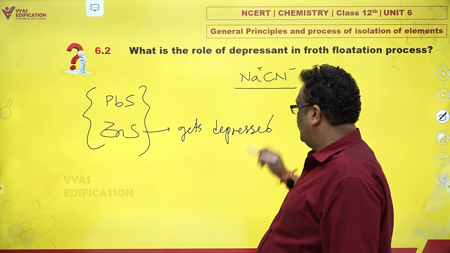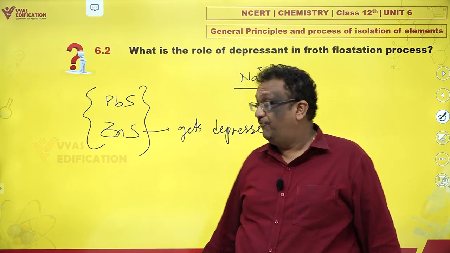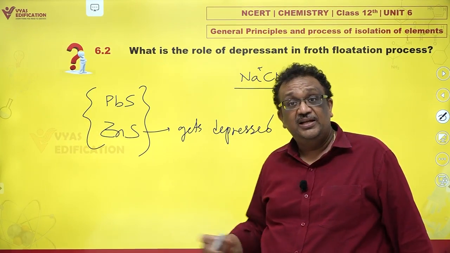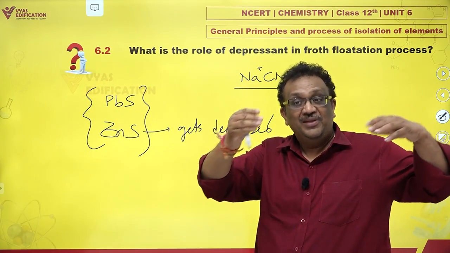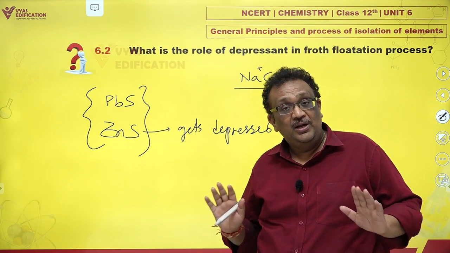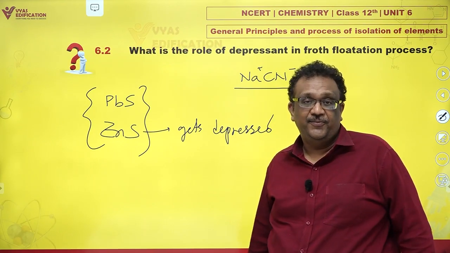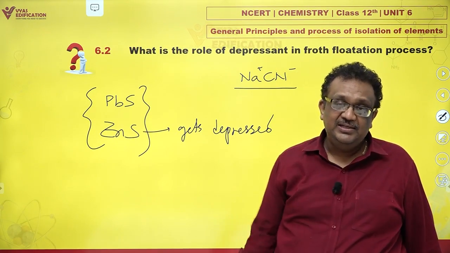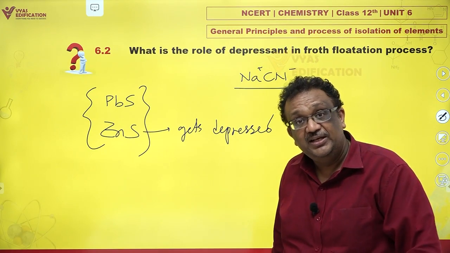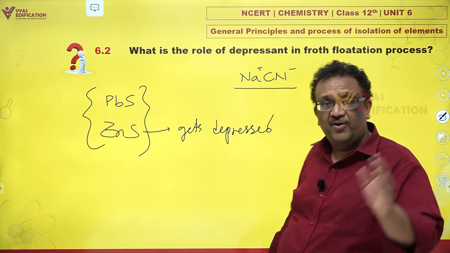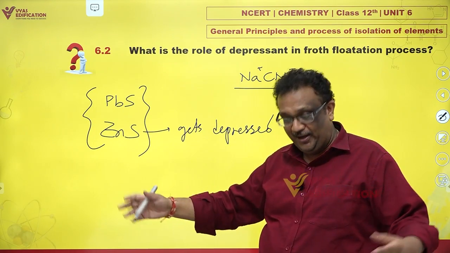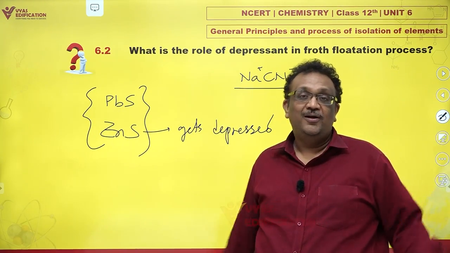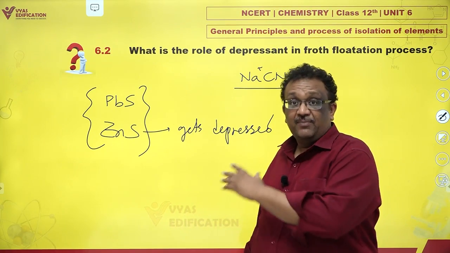Now, depression is not supposed to be good, that is for humans. But when the froth flotation of ZnS is suppressed, only PbS goes with the froth, and ZnS keeps lying down with the gangue or mud. You separate PbS, very nice. And then you add an oxidizing agent which oxidizes cyanide and removes it. And the moment cyanide is gone, now you find ZnS can again undergo froth flotation, and ZnS can be removed